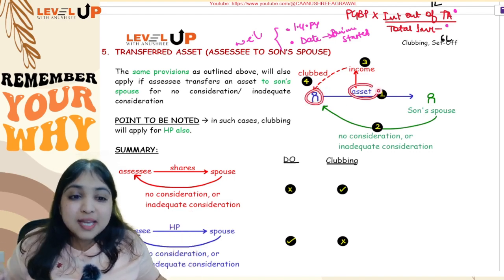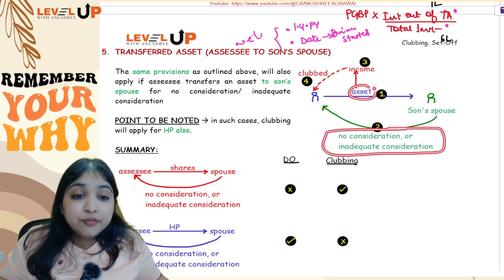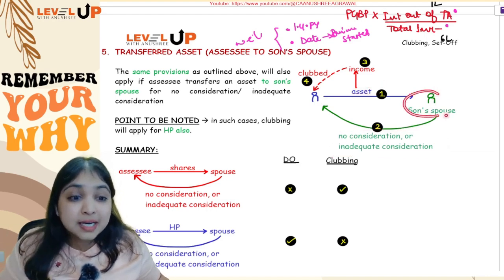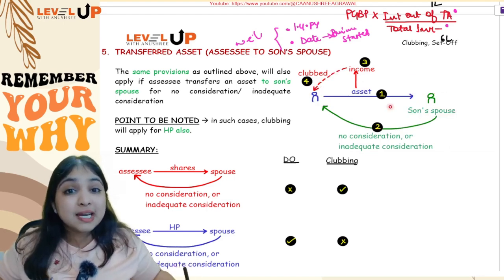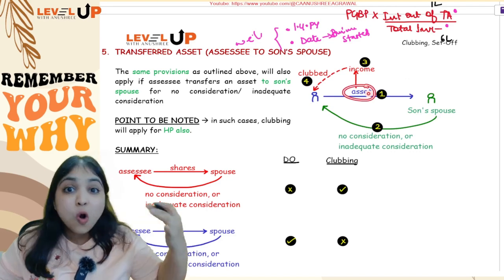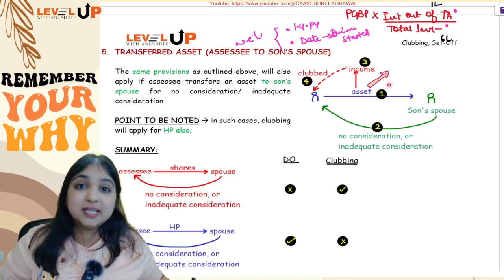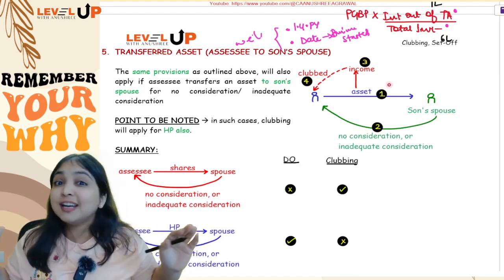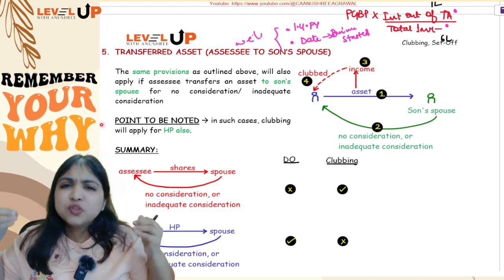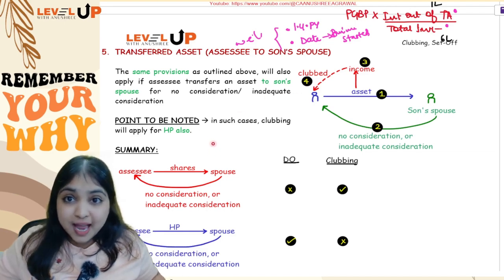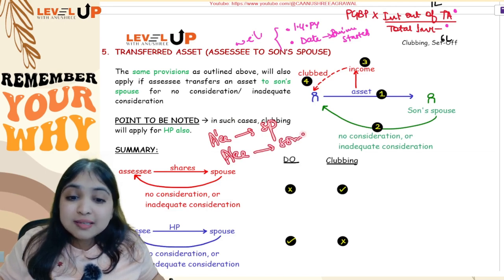So if the assessee is transferring any asset to son's spouse for no consideration or for inadequate consideration, then from this transferred asset, whatever income is earned by son's spouse, that income will be clubbed with the transferor's income. Even over here, we will club income from transferred asset in the same form or in a different form. Even over here, capital gains earned from the transfer of the transferred asset, even that we will club. Even over here, income from income will not be clubbed, and income from accretions also will not be clubbed. So the same provision which we had for assessee to spouse is being applied for assessee to son's spouse also.